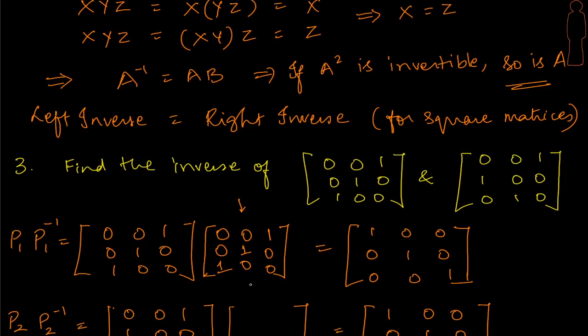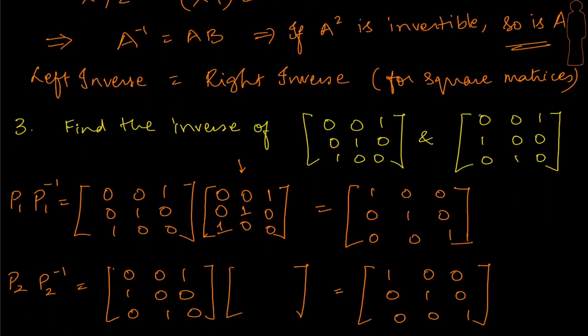Okay, let's try this for P2. So similarly, let's attempt. The first column here is 1 0 0, and we need this, which is sitting here in the third position. Therefore for my first column, no contribution from the first two columns; the third one we want as it is. The second one is 0 1 0, and it is sitting here in the first position, so we need the contribution from the first column, but we don't want it from any other. The last one is 0 0 1, and 0 0 1 is here in the second position, therefore no contributions from 1 and 3, but we want it from the second column, right? So this is our P2 inverse, right?